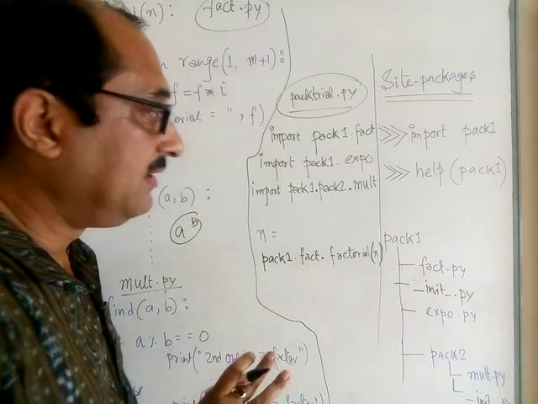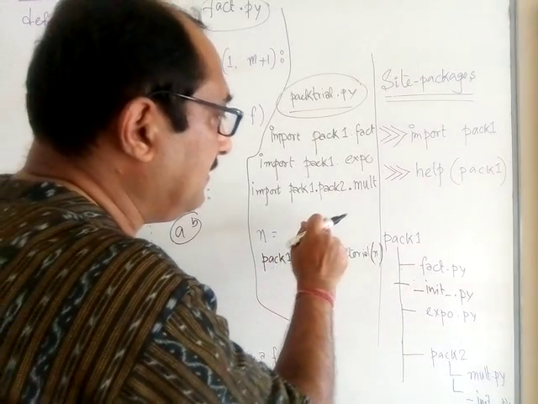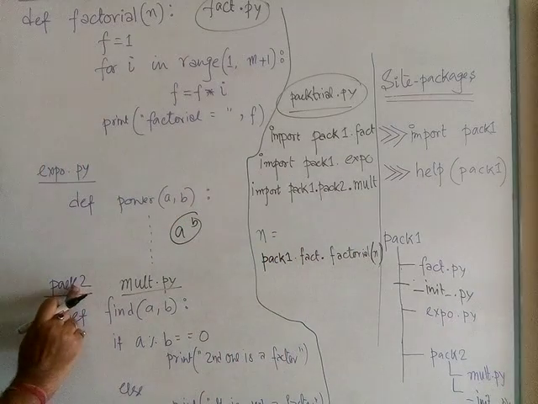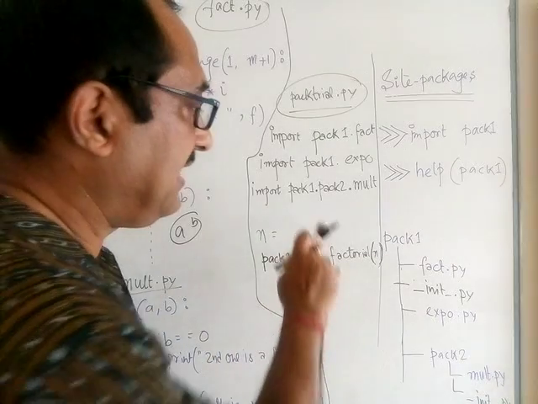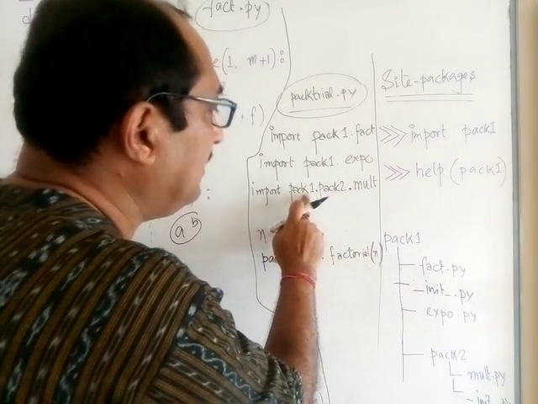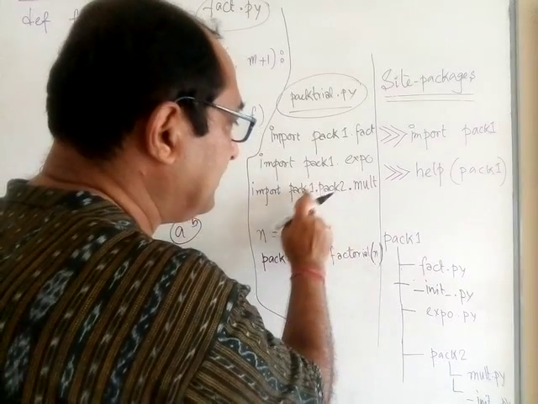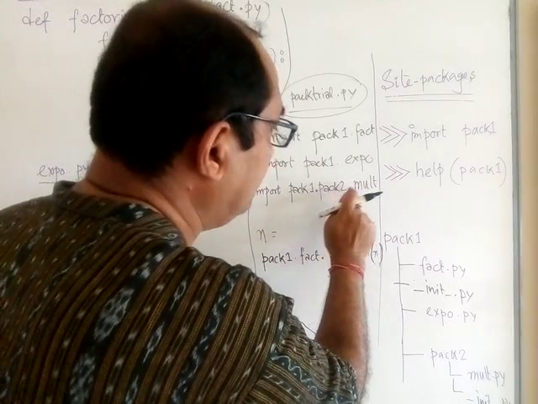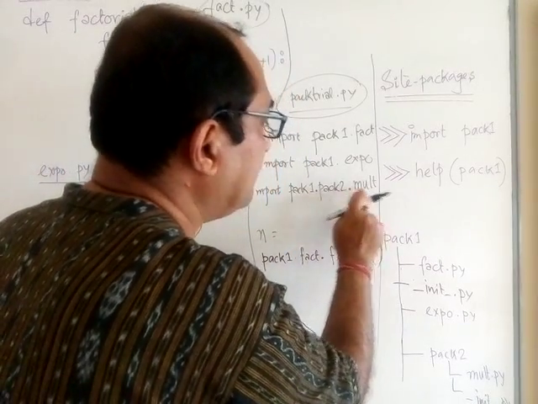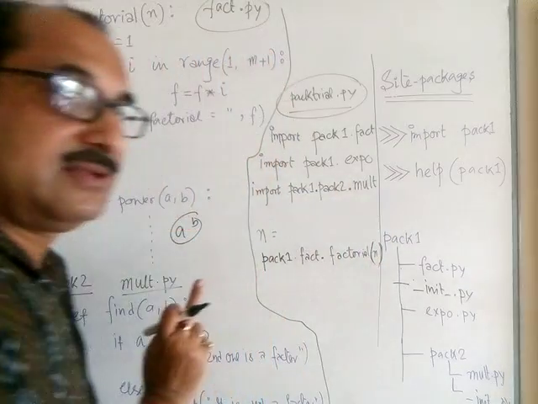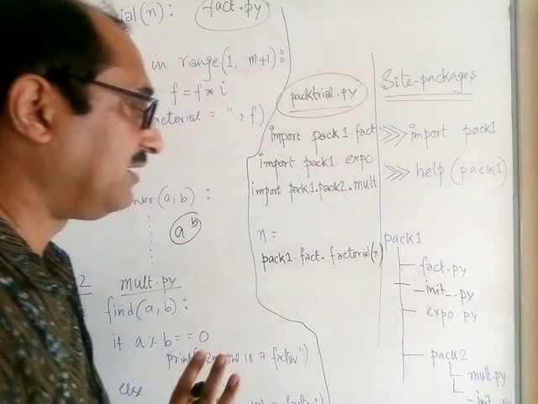Now I wanted the module under the pack2 also to be available to me. So I have to write import pack1.pack2, that is pack2 comes under pack1. Under pack2 dot comes mult. So pack2 dot mult. So I wanted these 3 modules to be part of it.